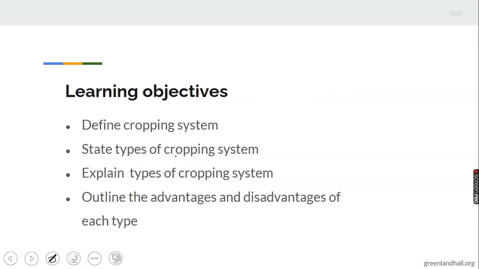Looking into today's topic, cropping system. The objectives are stated below. 1. Define cropping system. 2. State types of cropping system. 3. Explain types of cropping system. 4. Outline the advantages and disadvantages of each type. These are the stated objectives for today's class. You are expected to know this at the end of this class.